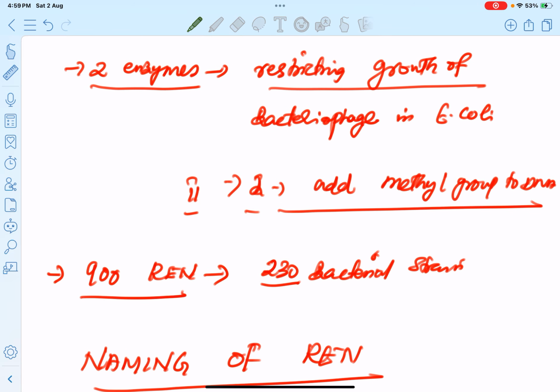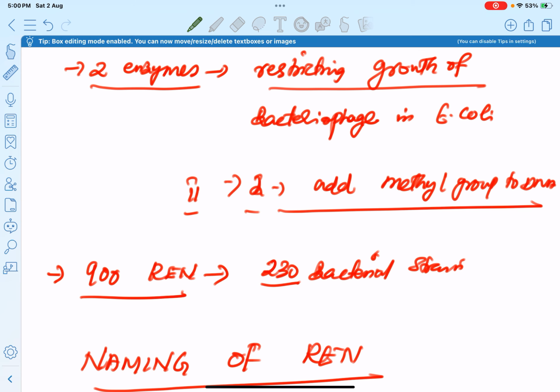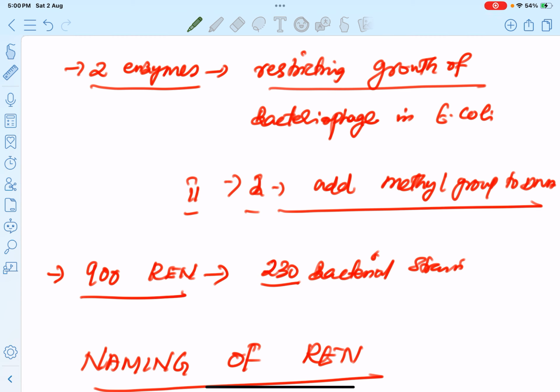And the third tool is the plasmid vector. Plasmid vector means extrachromosomal circular DNA of bacterium, which has the ability to autonomously replicate within the host cell.